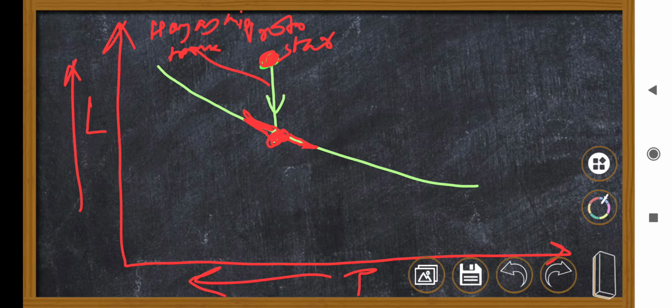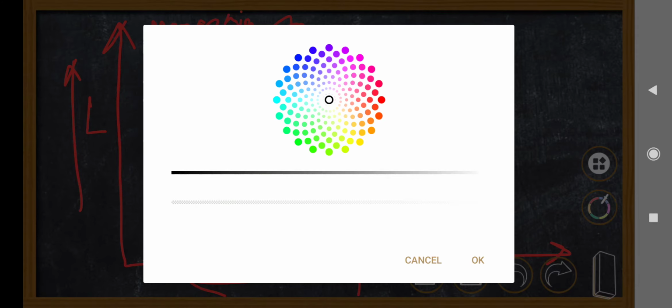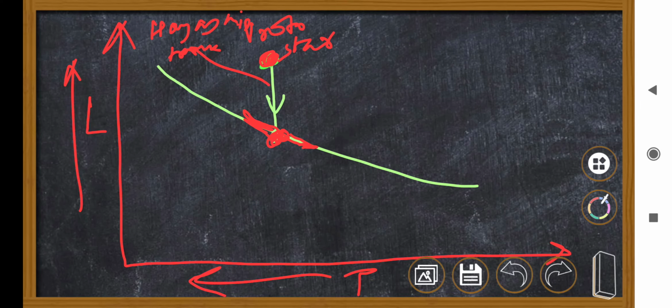Okay. Now when it becomes a red giant, what will happen? It will climb towards right, but becoming more luminous. Okay, and becoming a red giant.